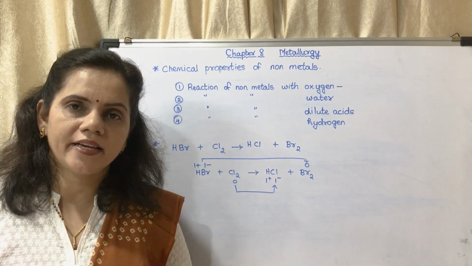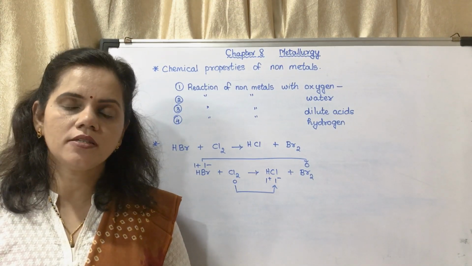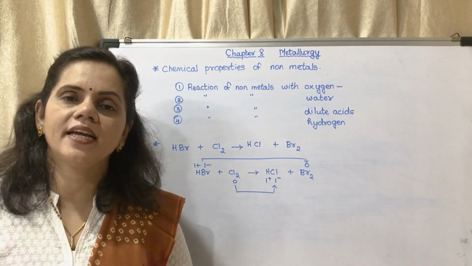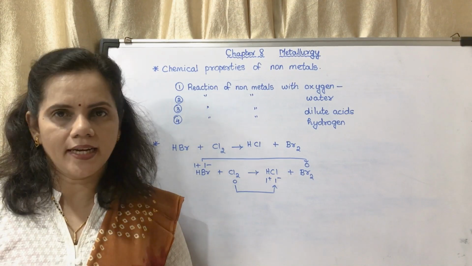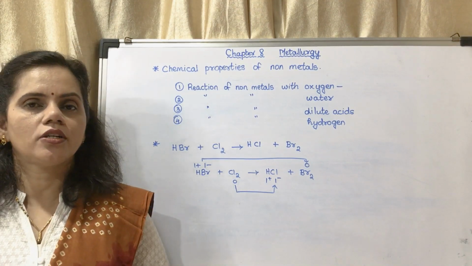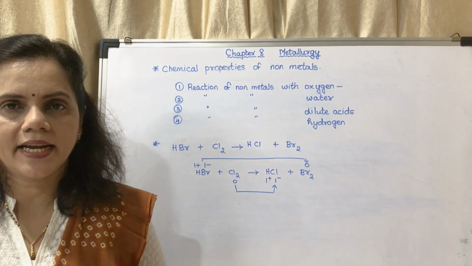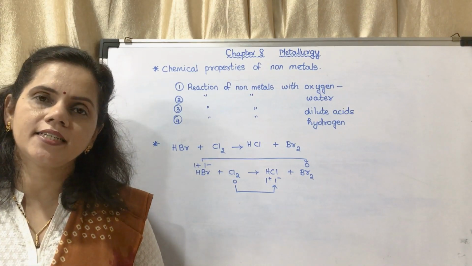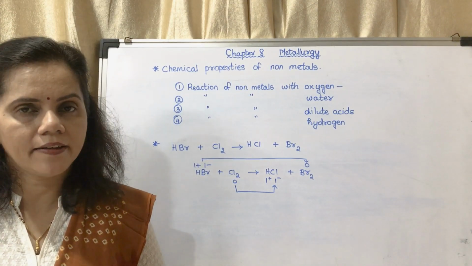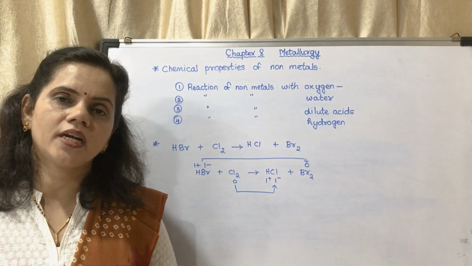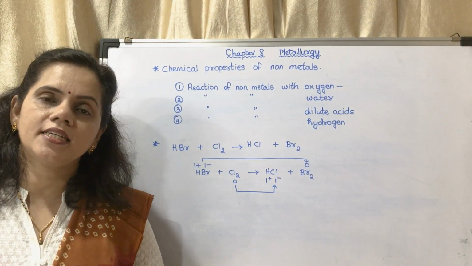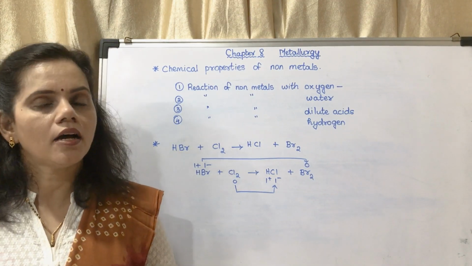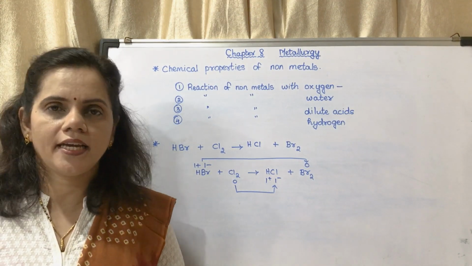Those who have 5 will gain 3 electrons. Those who have 6 will gain 2 electrons. Those who have 7 will gain 1 electron. So they will gain electrons to become electronegative. So non-metals have a tendency to become electronegative and metals have a tendency to become electropositive. Why? Because metals have a tendency to lose electrons and non-metals have a tendency to gain electrons.